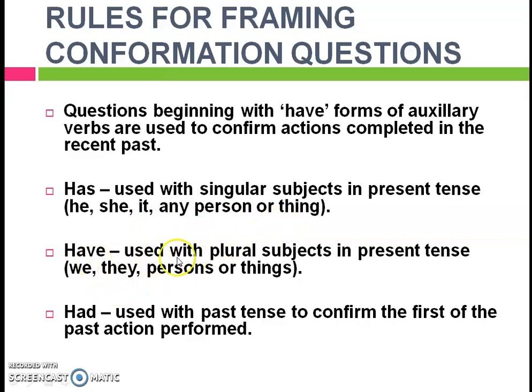Have is used with plural subjects in present tense. They are we, they, persons, or things. Had is used with past tense to confirm the first of the past actions performed.